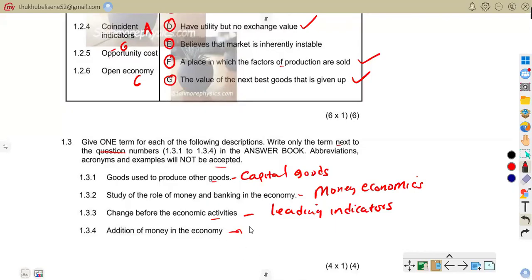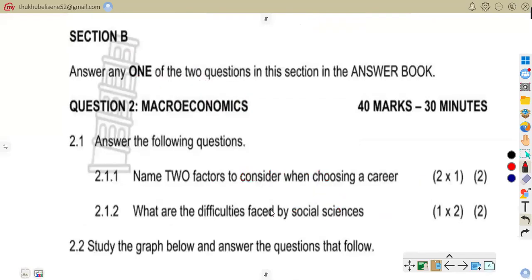Addition of money in the economy, that is injections. These are injections, when we are talking about money entering the economy. For example, an increase in new businesses means money is going to enter into the economy. So that is that.